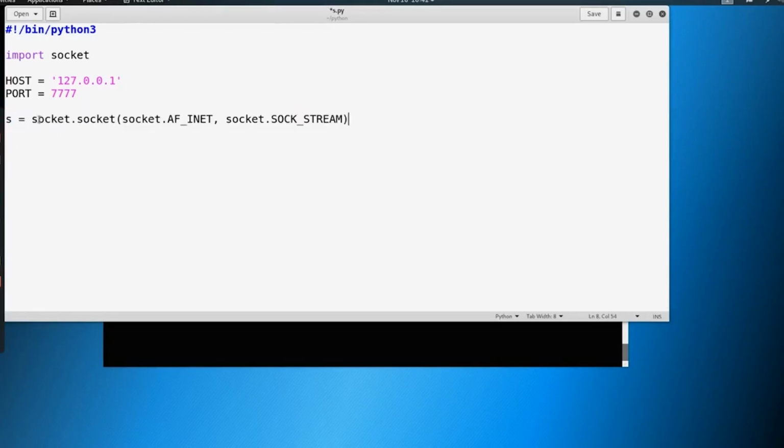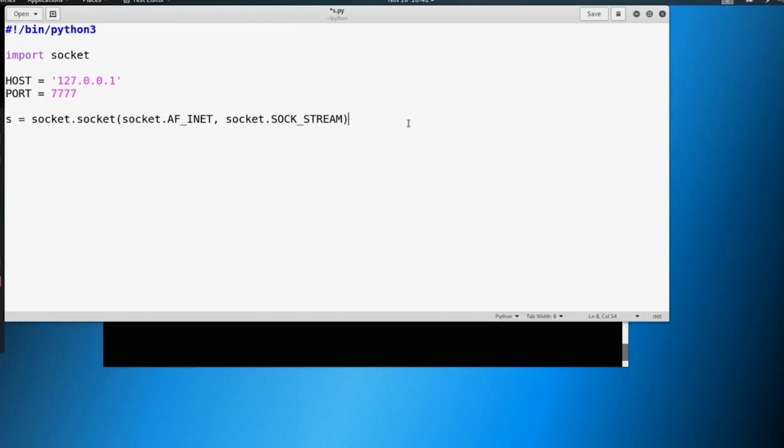So what we're saying is, hey, we want s to equal socket.socket, with socket.AF_INET and socket.SOCK_STREAM. So AF_INET, just think about that as IPv4. We're connecting over an IPv4 connection. socket.SOCK_STREAM, you could just think of this as a port. So AF_INET, IPv4; SOCK_STREAM, it's a port.